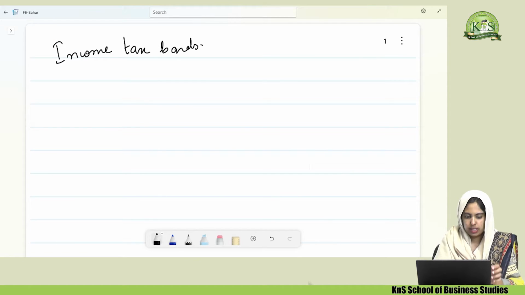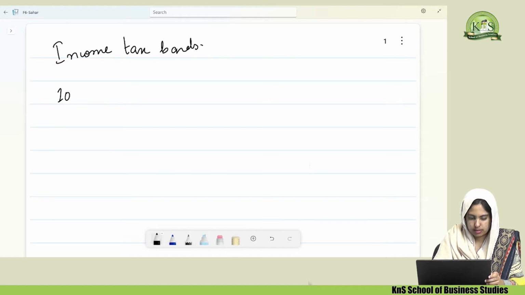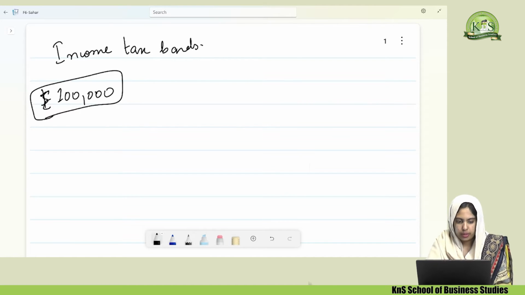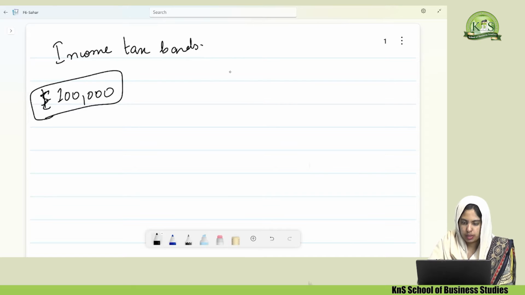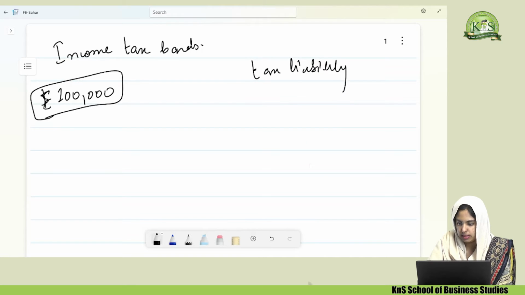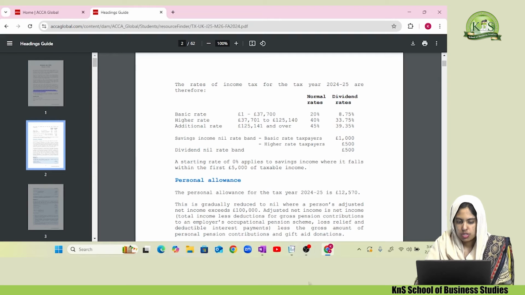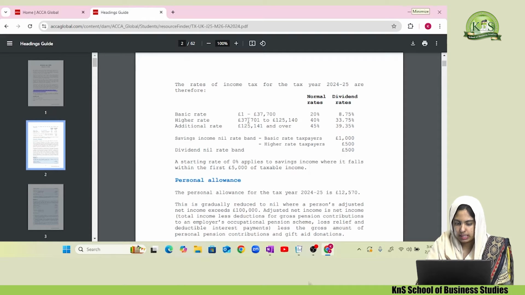Now, for example, you have your income as 1 lakh pounds, and the examiner asks you to find out the tax liability. If we look at the bands, they are categorized into basic rate, higher rate, and additional rate.